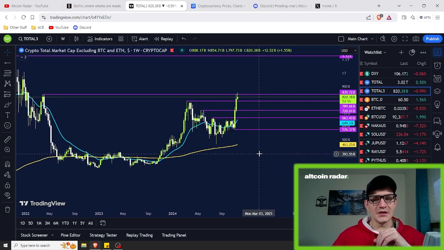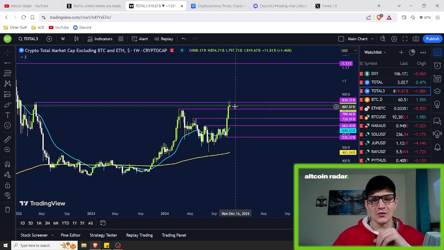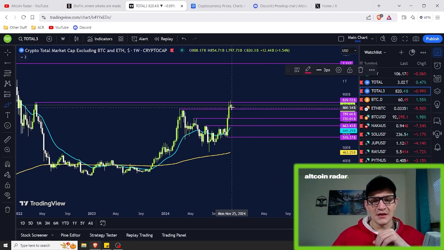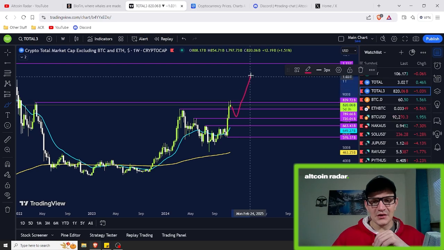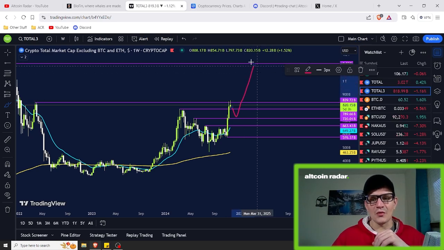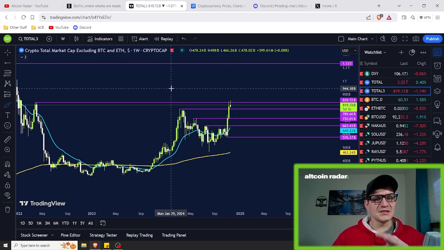So what can be concluded here is there is a good possibility in a bearish scenario that we could end up coming down. If this level ends up failing, we end up coming down to this level here at 720 before gaining momentum again and going back up, breaking through and starting to head towards this high up here of 1.13 trillion. So this is on the weekly chart.